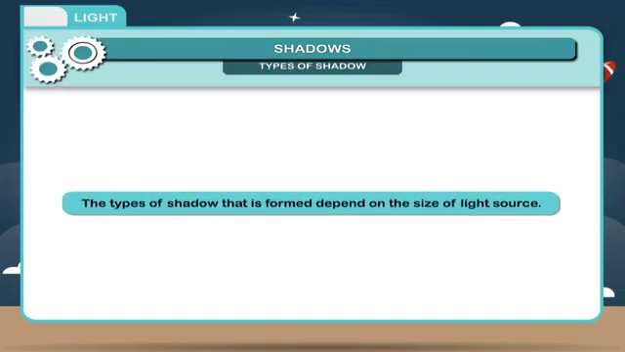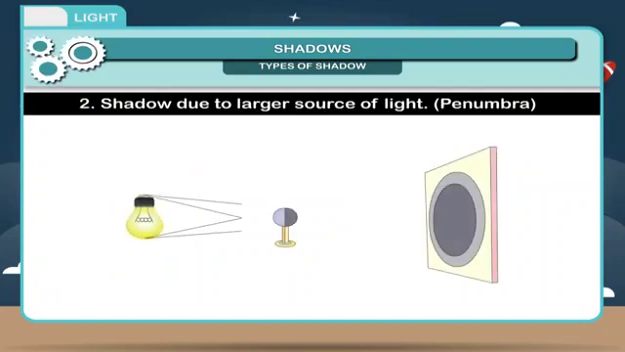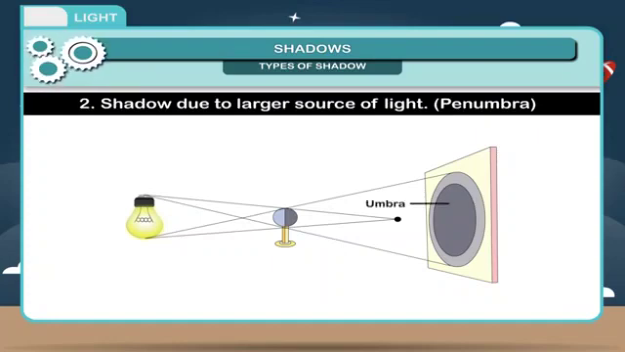Types of shadow. The types of shadow that is formed depend on the size of light source. 1. Shadow due to smaller source of light. Umbra. If the source of light is very small, only one dark shadow is formed. This is known as umbra. 2. Shadow due to larger source of light. Penumbra. If the source of light is big, such as a candle or a bulb, there will be two shadows, a dark shadow called umbra in the center and a faint shadow called penumbra on the outside.